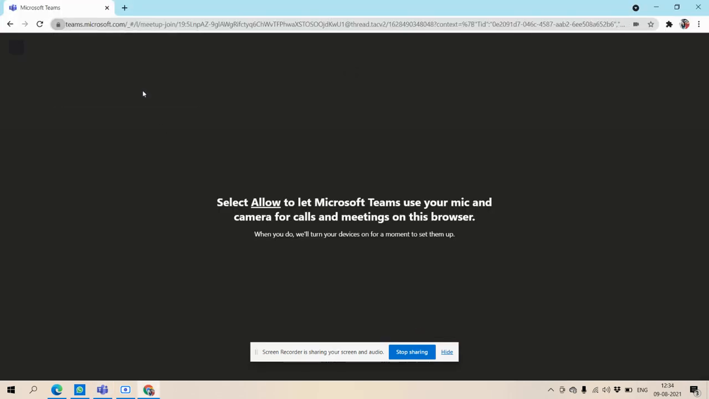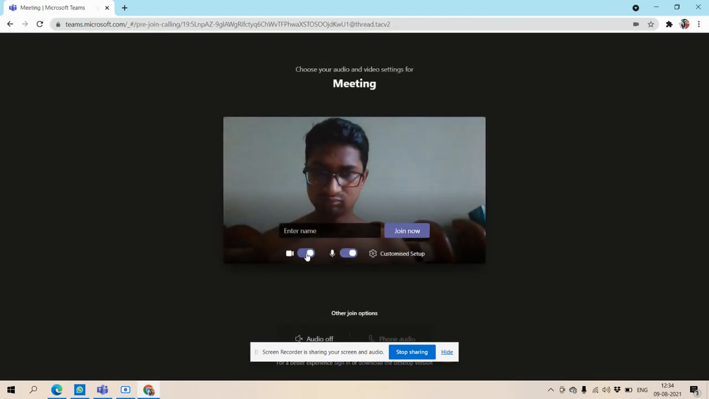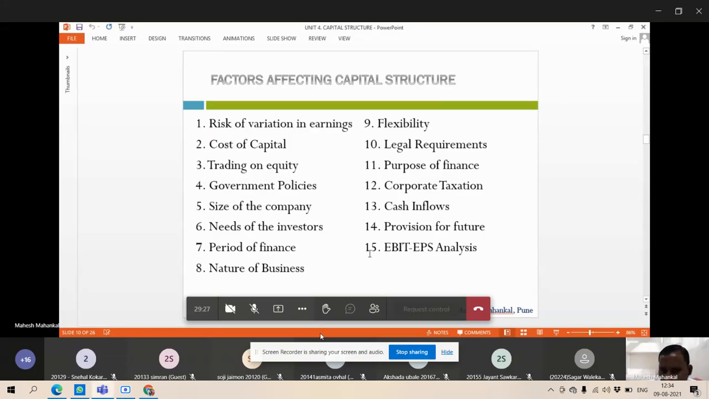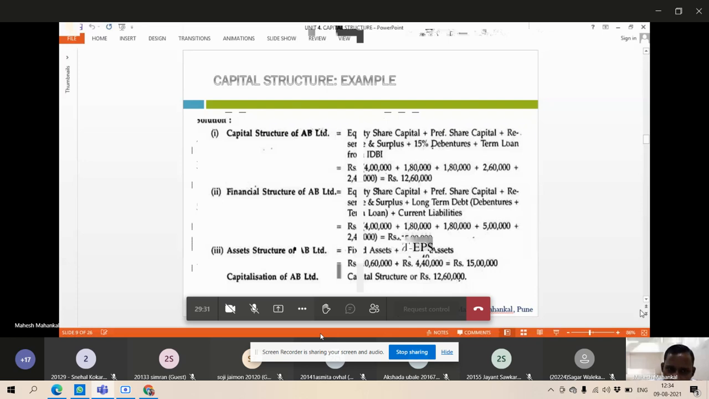Okay, these factors will affect the capital structure: risk, variation in earnings, cost of capital, trading on equity, government policies, size of the company, needs of investors, period of finance, nature of business, flexibility, legal requirements, purpose of finance, corporate taxation, cash inflows, provision for future, EBIT-EPS analysis, earnings before interest and tax, and earnings per share, EPS. This will also affect the capital structure.